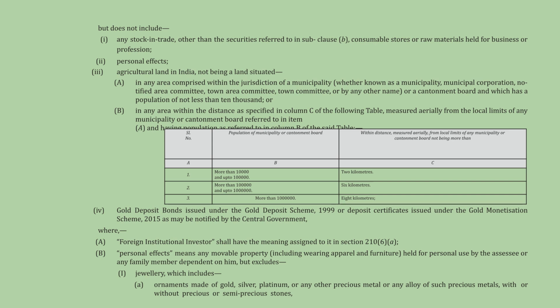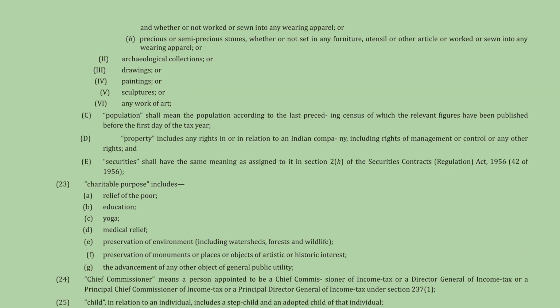It also excludes gold deposit bonds and defines "foreign institutional investor" and personal effects, excluding jewelry. The exclusions from "personal effects" include jewelry, precious stones, archaeological collections, drawings, paintings, sculptures, and any work of art. The slide also defines "population" and "property," including rights in or relating to an Indian company. Definitions for securities, charitable purpose, chief commissioner, child commissioner, and commissioner appeals are provided.